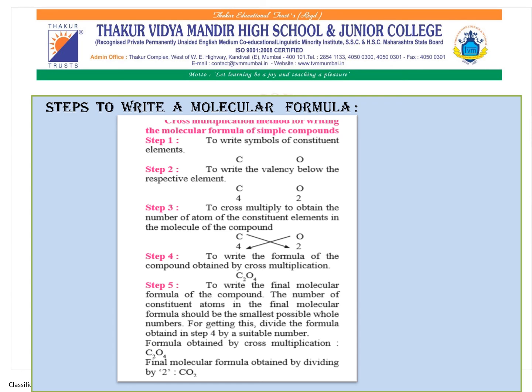In the last step, to find the final molecular formula, the number of constituent atoms should be the smallest possible whole numbers. We get this by dividing the formula obtained in step 4 by a suitable number. If the formula obtained by cross multiplication is C2O4, by dividing it by 2, we get CO2. So this is how we get the molecular formula.